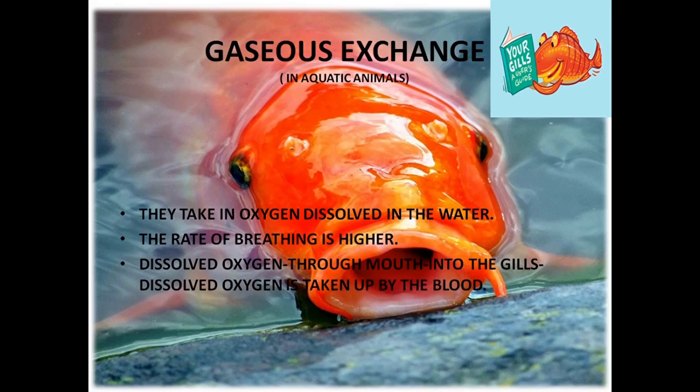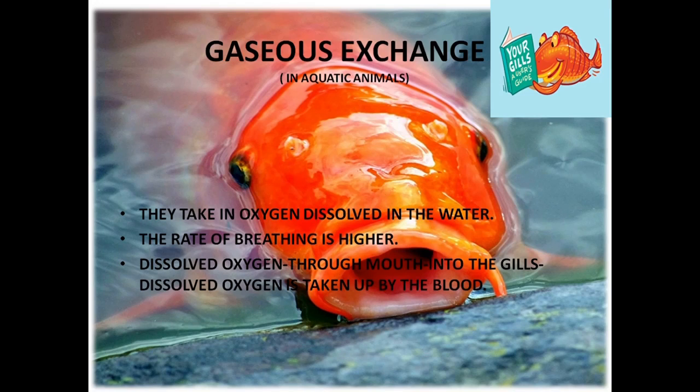So the path of oxygen. The dissolved oxygen present in the water, how do they take it in? They take in oxygen rich water. It's the same with us also. We are not just taking oxygen alone. We don't have that talent of just picking up oxygen from the atmosphere, right? We just take in oxygen rich air. Okay, then we use that oxygen. The same thing happens here. The aquatic animals take in water which is rich in dissolved oxygen.